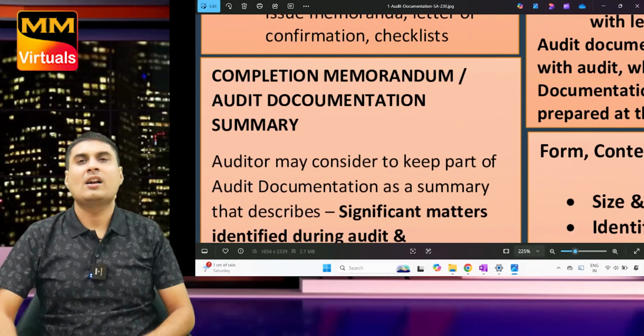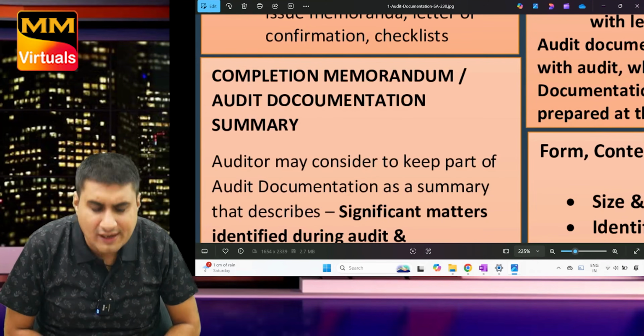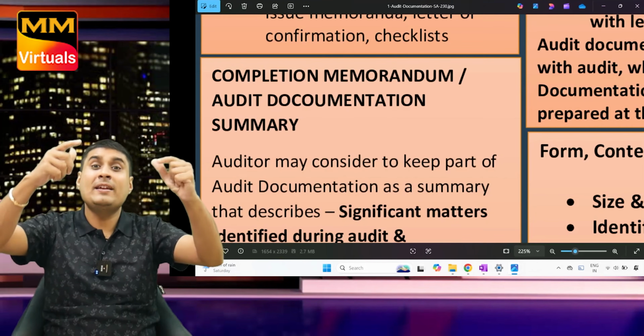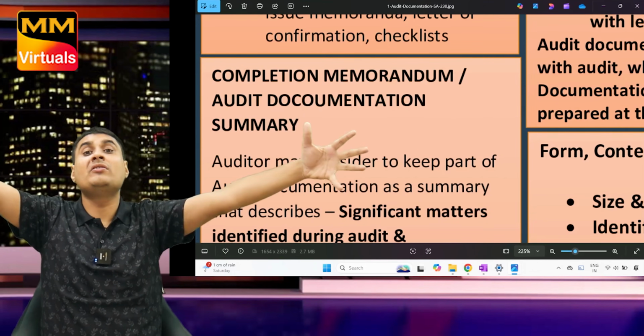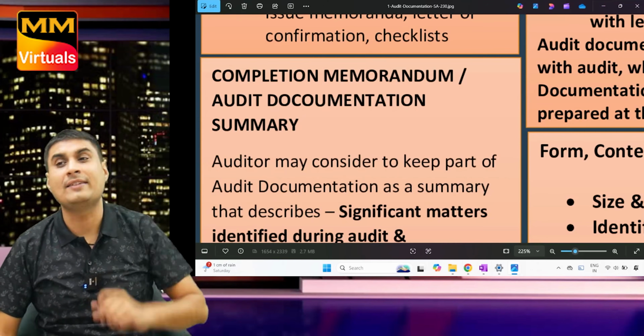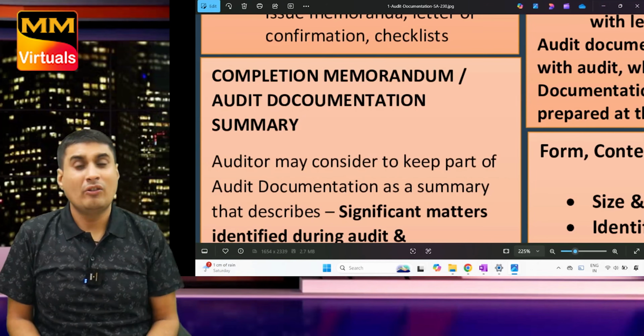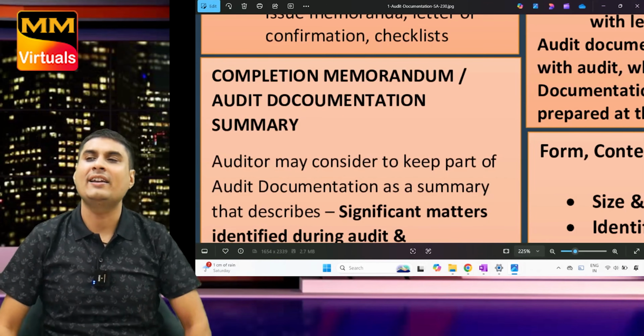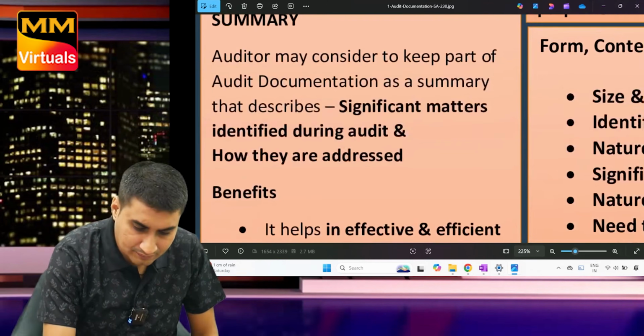Last point, guys, completion memorandum or audit documentation summary. See, in the end, many people feel the documentation is very big, so let us prepare a summary of 10 pages. So what will it include? What were significant matters identified during audit? How they were addressed? Simple. Read.